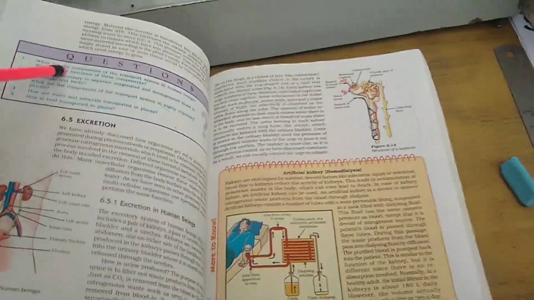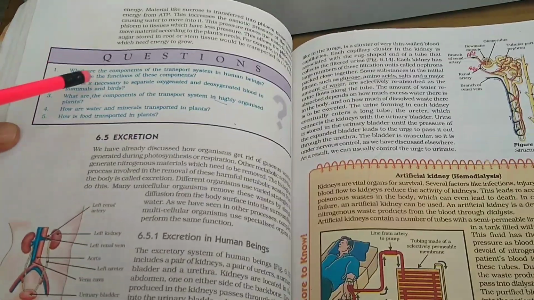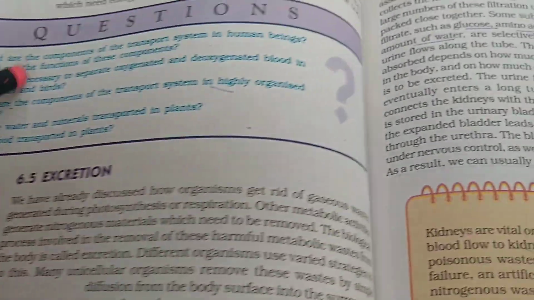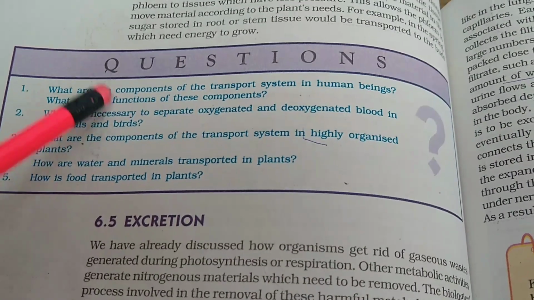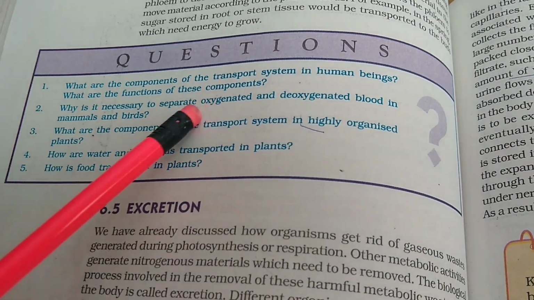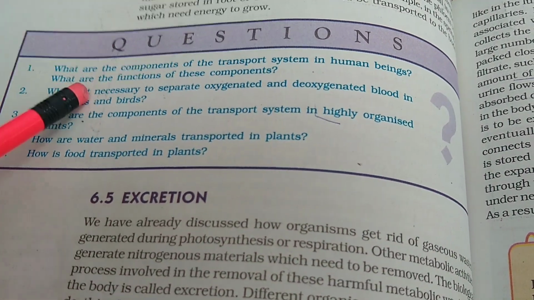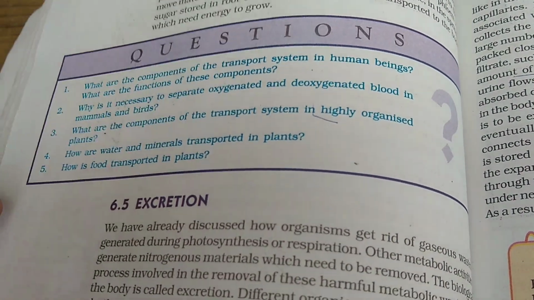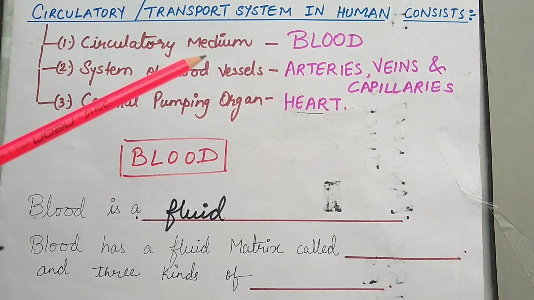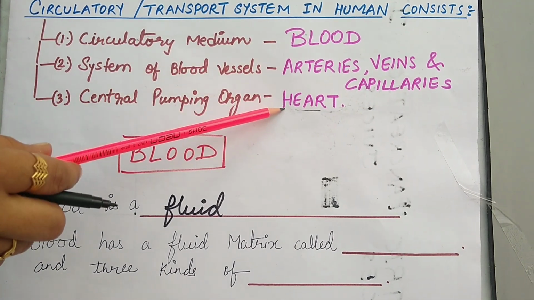And there are some in-text questions and answers given. In this, the first question is: what are the components of the transport system in human beings and what are the functions of these components? Students, the answer to this question is going to be discussed majorly in this video. So listen carefully. Let's discuss all these components one by one.